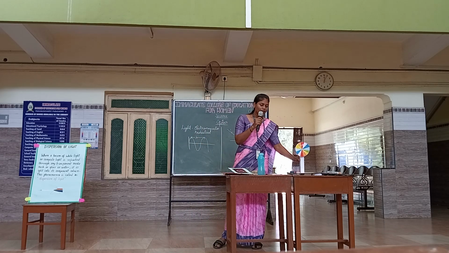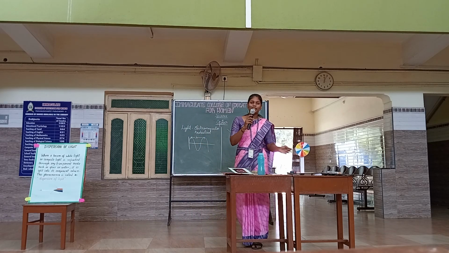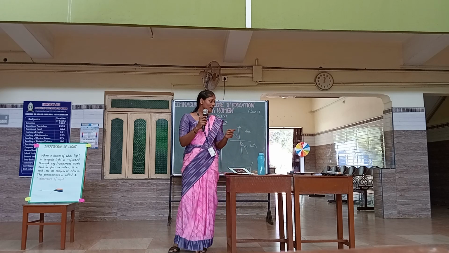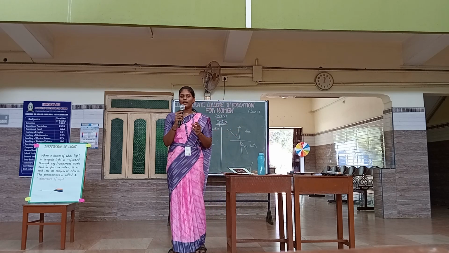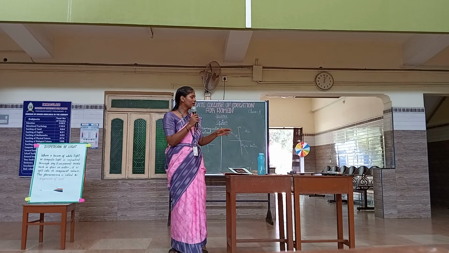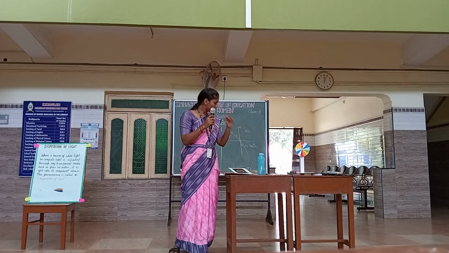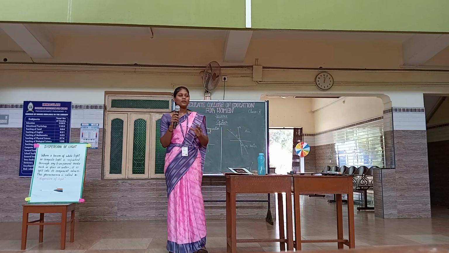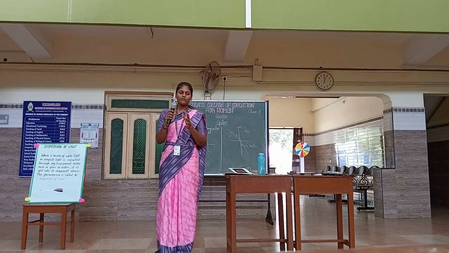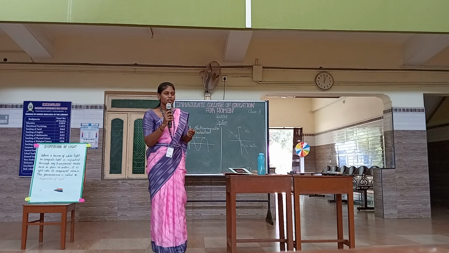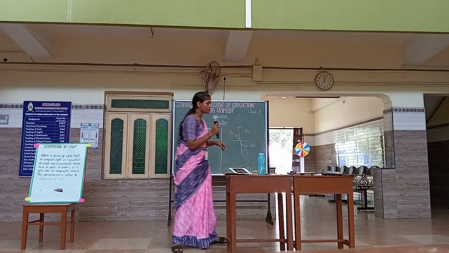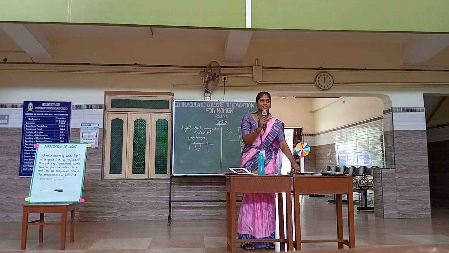And the next one is Newton's disk. We saw that white light is dispersed into the 7 constituent colors when it passes through a prism. So Newton decided to prove that when we mix these 7 colors, we get white light. So he made this disk, which contains the 7 colors.